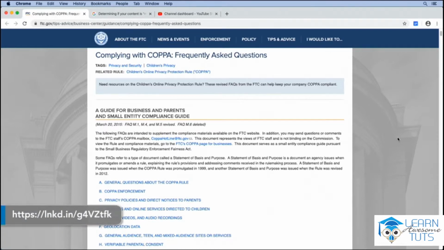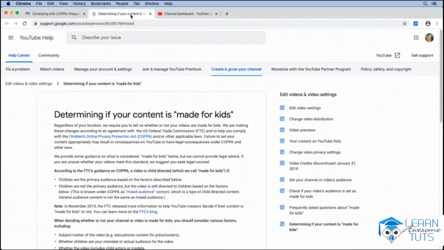Essentially, COPPA limits the data that online services can collect from child users, children being defined as 13 years or younger. YouTube has also published an article on how to determine whether or not your content is considered made for kids. After reading through this information, creators must then specify, either at a channel level or on each individual video, if the content is geared for children. Essentially, if children are one of the target audiences for your content, you're going to need to let YouTube know that so they can ensure that they're complying with the FTC's COPPA rules.